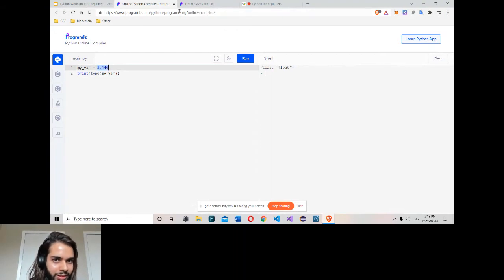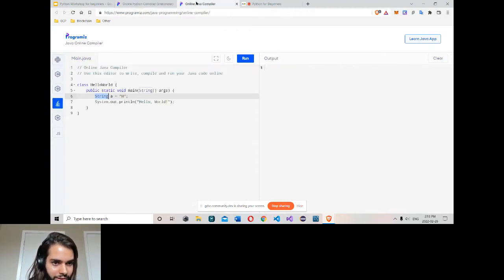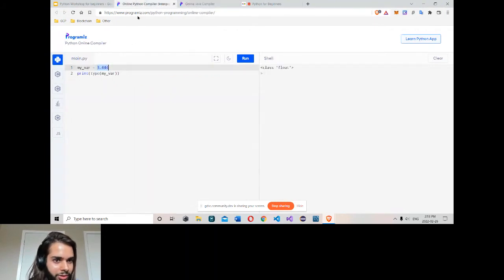In Java, you write the keyword, variable name equal to something. Python knows it simply as variable equal to something. During runtime, when they execute the code, they see that the value is float, so they give that type to that variable. So that's how it works in Python: variable name equals some value. Type checking is a little more automatic. The type checking actually happens at runtime. They automatically assign a type to the variable.